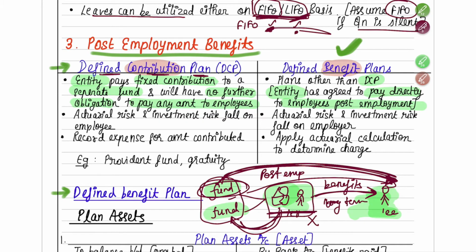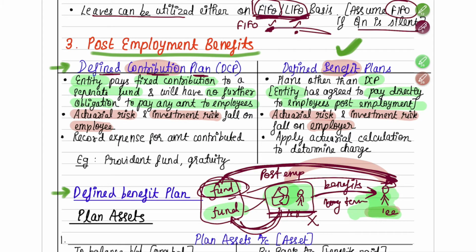So in contribution plan, the actuarial risk and the investment risk, that is, tomorrow if they have to pay more to the employee, or if they have to pay less to the employee, if there is some mismatch in the amount that they thought they will have to pay and what they actually had to pay, all that risk will fall on the employee only, and the employer will not be concerned about it, because the employer is not directly paying to the employee, correct? Whereas in benefit plan, because the employer is directly paying to the employee, the actuarial risk and the investment risk both will fall on the employer only. He will have to take care about any changes.